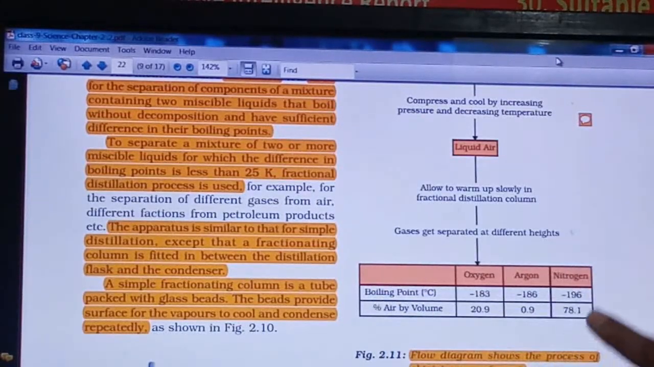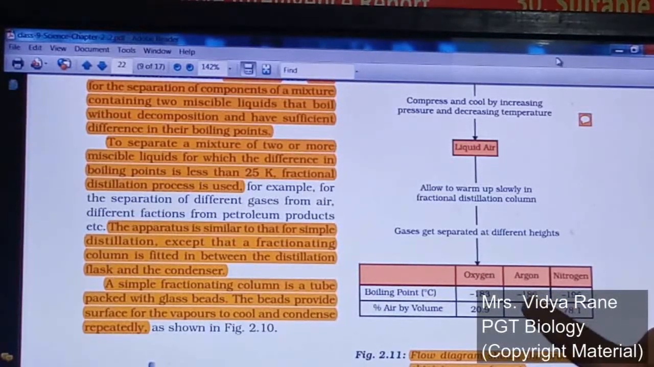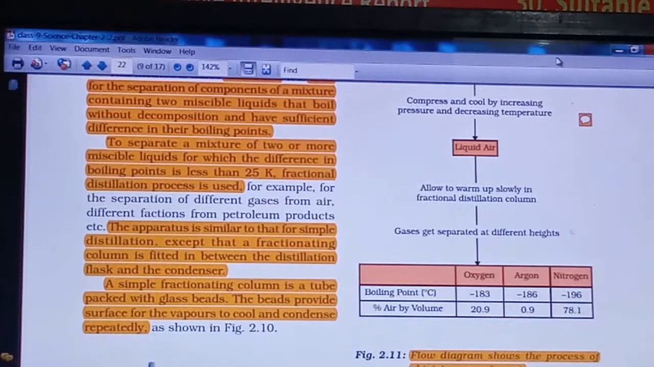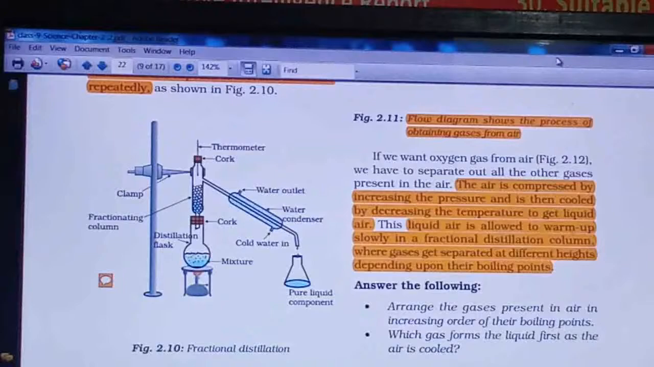Among these, first nitrogen will get separated at minus 196. Then when all the liquid nitrogen has been converted into gas, the temperature will again start to rise, and slowly it will rise up to minus 186. At this temperature argon will get separated from the air components, and when the temperature rises again and reaches minus 183, at that time the oxygen gas will get separated, right?